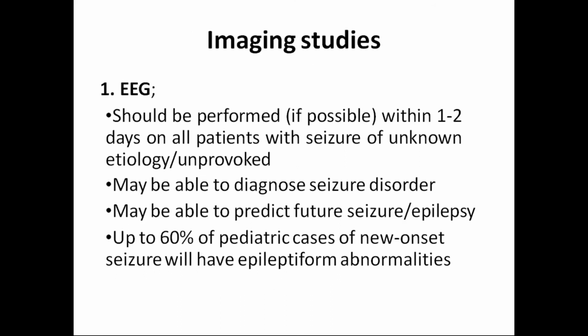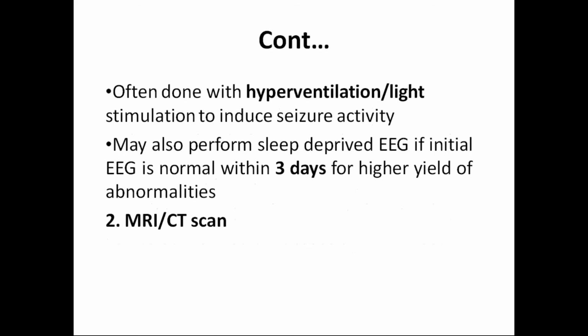Okay, imaging studies. An important study that we have to do is EEG, electroencephalogram. An electroencephalogram should be performed, if possible within 1 to 2 days, on all patients with seizure of unknown etiology or unprovoked seizure. So in unprovoked seizure, 100% we should get an EEG done. We may be able to diagnose a seizure disorder with it, and may be able to predict future seizures or epilepsy tendency. We can predict that up to 60% of pediatric cases of new onset seizure will have epileptiform abnormalities. So we should always get an EEG done wherever possible.